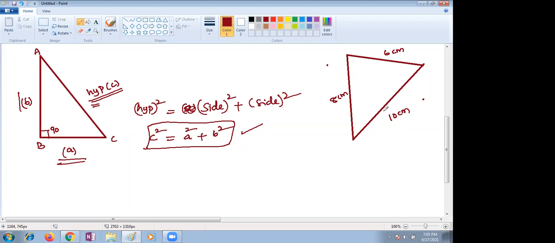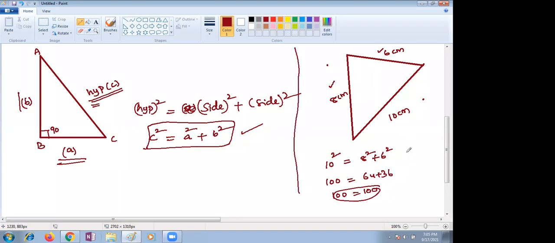According to the converse theorem, which is the largest side in the triangle? 10, and we should take the square of it. 10 square, and this we compare with 8 square plus 6 square. If both are equal, we can say the given triangle is a right angle triangle. 64 plus 36 is 100, and 10 square is 100. Both are equal, so obviously the given triangle is a right angle triangle. So the converse theorem is also proved.